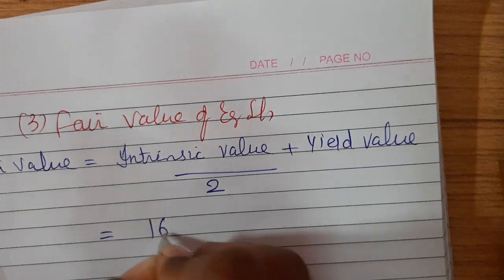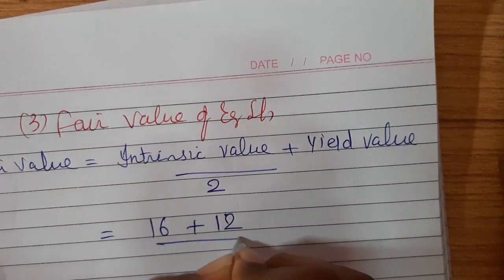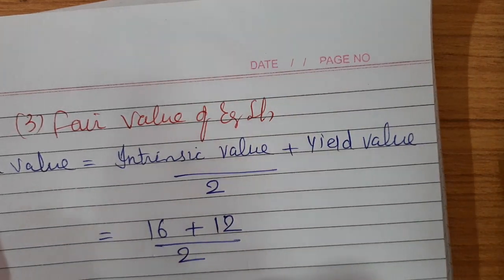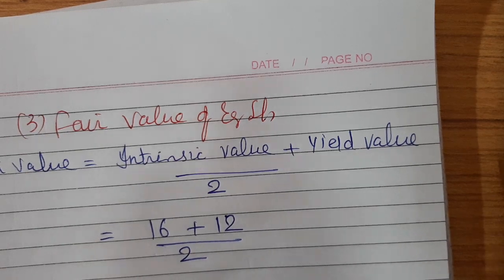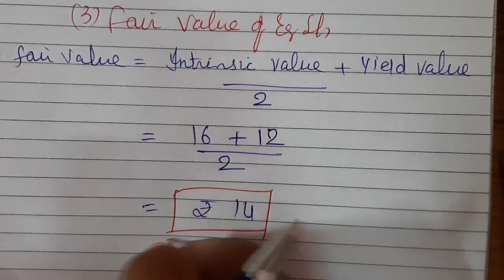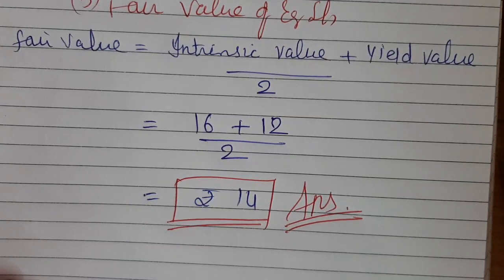So intrinsic value is 16, yield value is 12, divided by 2. So my fair value is 14 rupees. So this is my final answer that was asked in the example, right?